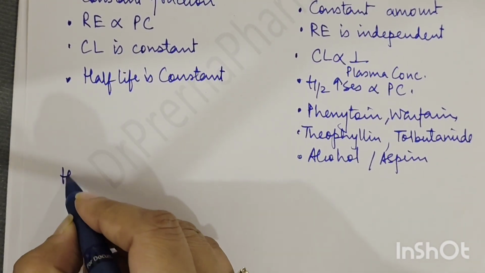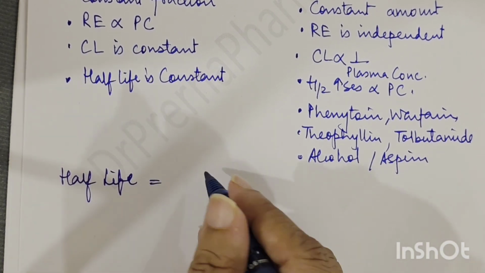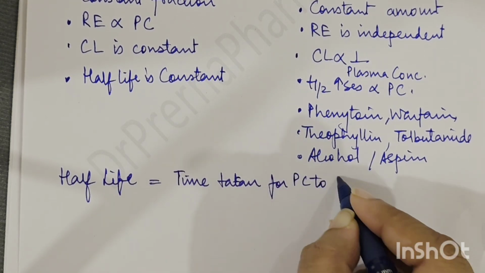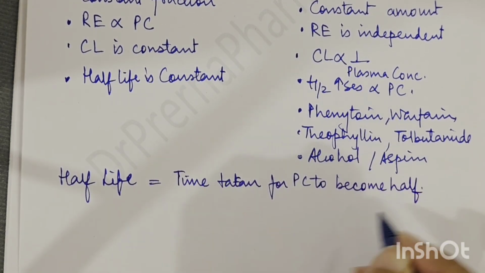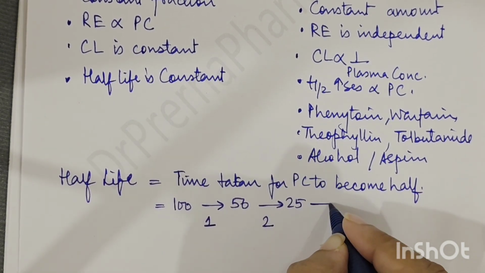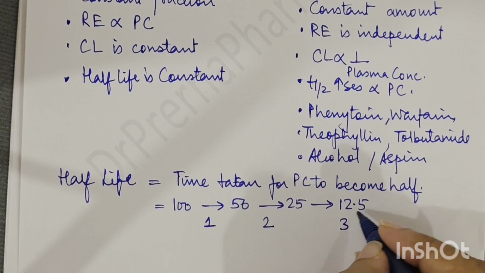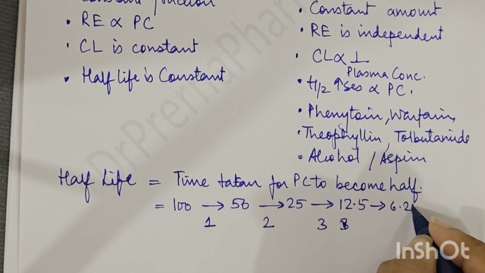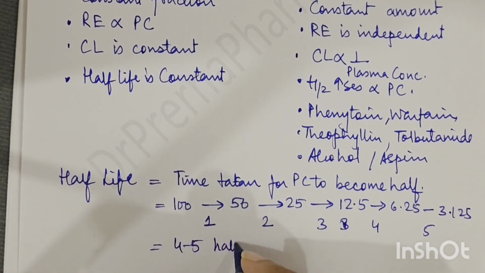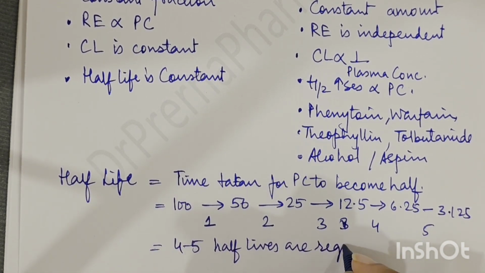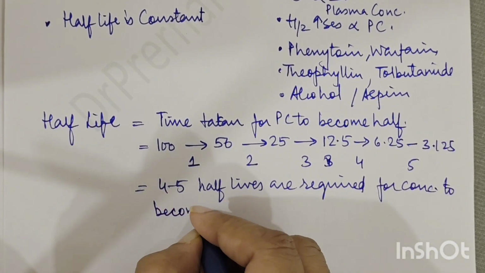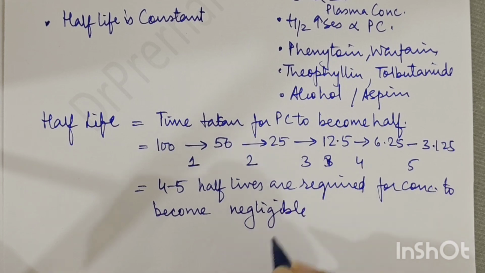Now coming to the concept of half-life. Half-life is equal to time taken for plasma concentration to become half of original. So if the concentration is 100, it becomes 50 in first half-life, it becomes 25 in second half-life, it becomes 12.5 in third half-life, then it becomes 6.25 in fourth half-life, it becomes 3.125 in fifth half-life. So 4 to 5 half-lives are required for concentration to become negligible.